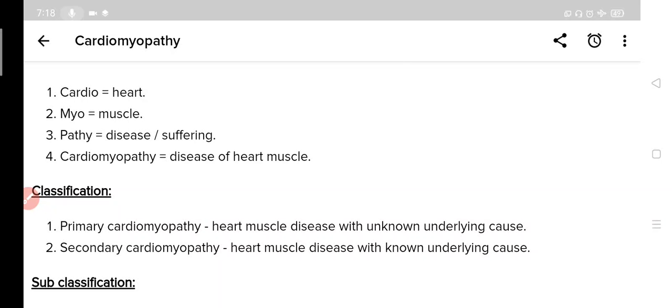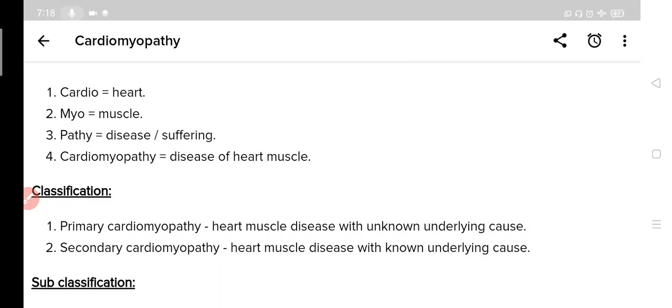Hello friends, and welcome to our today's lecture on cardiomyopathy. It is a new topic and we will cover it in 2 or 3 lectures. So today we will start the topic by just first a brief introduction about the naming.